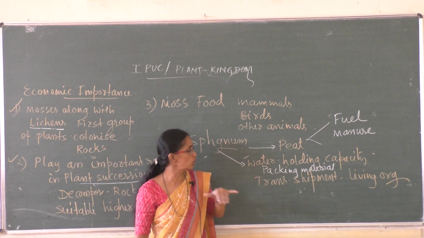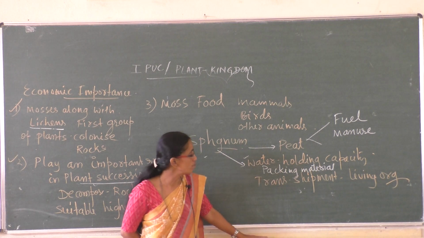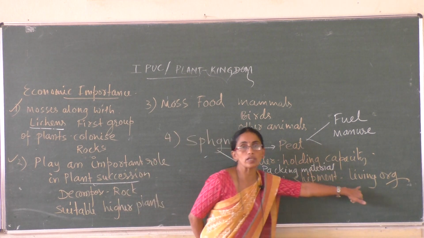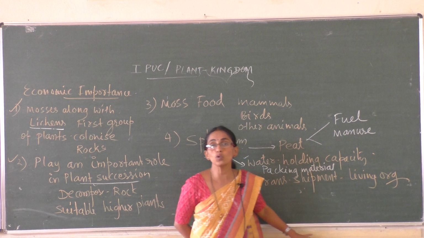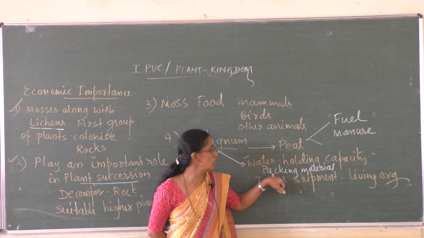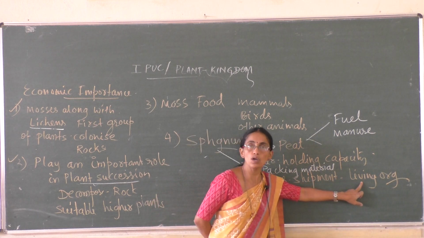Sphagnum has water holding capacity, hence it is used as a packing material and in the transport of living organisms. Living organisms are packed using sphagnum, which behaves like a cushion on the outer side of the living organism.